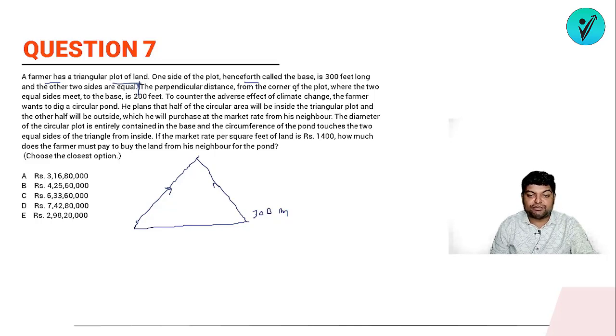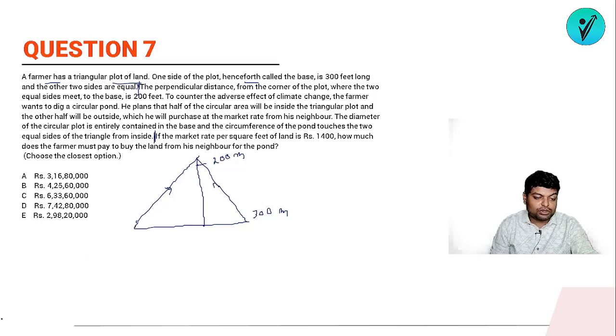The perpendicular distance from the corner of the plot where the two equal sides meet to the base is 200 feet. और इसका जो base है, ठीक है, this is 200. To counter the adverse effect of the climate change, the farmer wants to dig a circular pond. He plans that half of the circular area will be inside the triangular plot and the other half will be the outside, yani which he will purchase at the market rate from his neighbor. The diameter of the circular plot is entirely contained in the base of the circumference of the pond and touches the two equal sides of the triangle from inside.